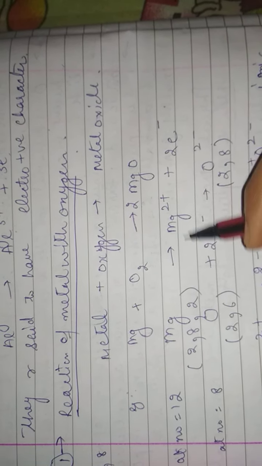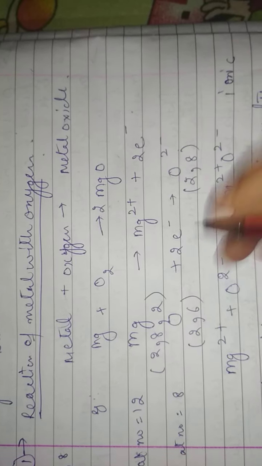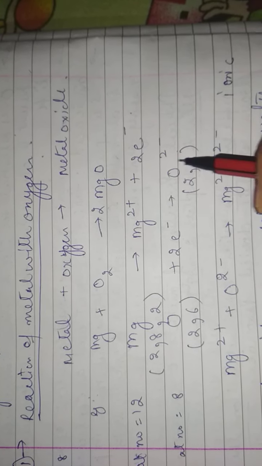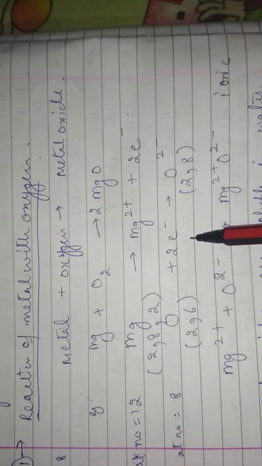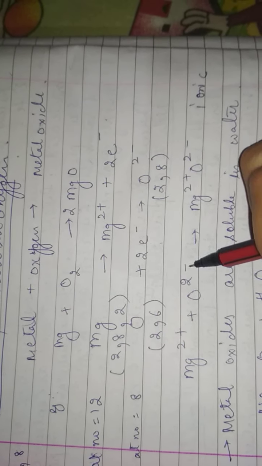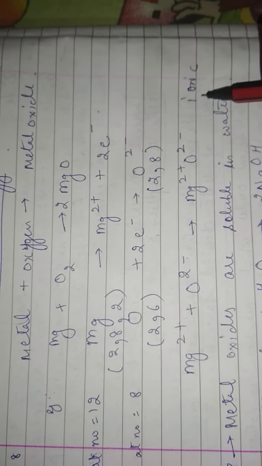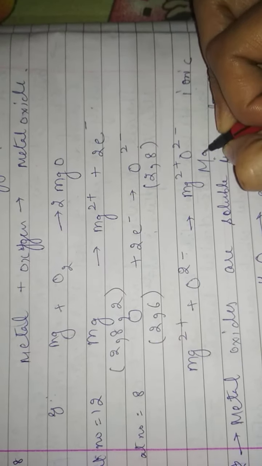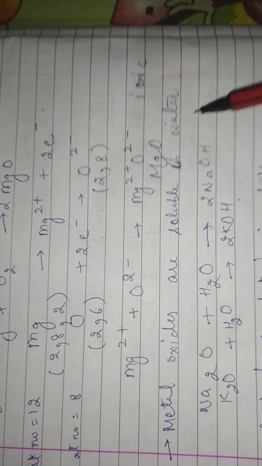That is why it can lose 2 electrons to gain stability. Oxygen is 2, 6. Now oxygen can gain 2 electrons to become stable. Magnesium can lose 2 electrons and oxygen can gain 2 electrons. Now the reaction is Mg2+ plus O2- goes to Mg2+ O2-. They are ionic in nature and they form MgO. All the metal oxides are soluble in water.